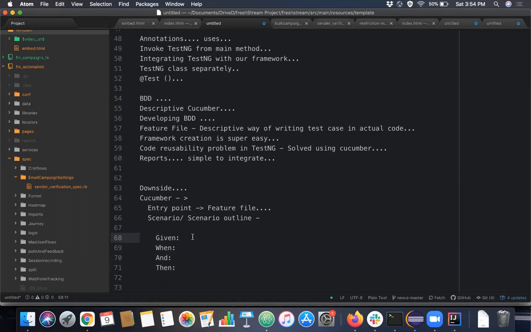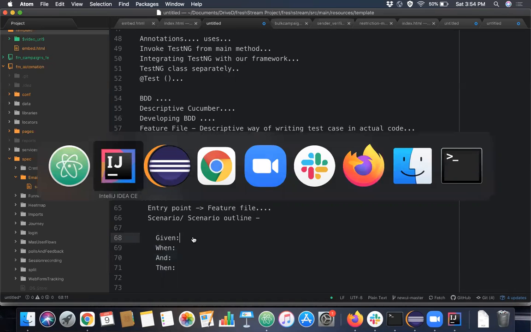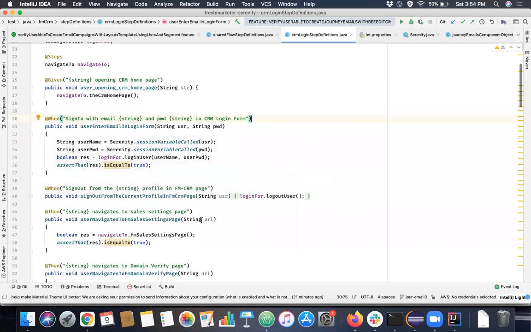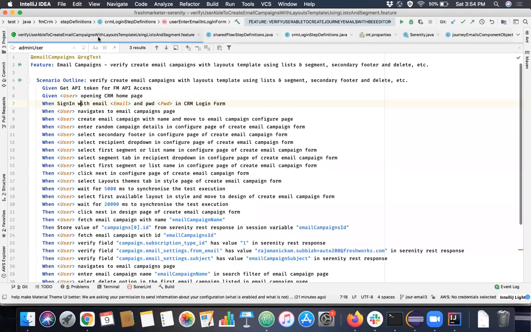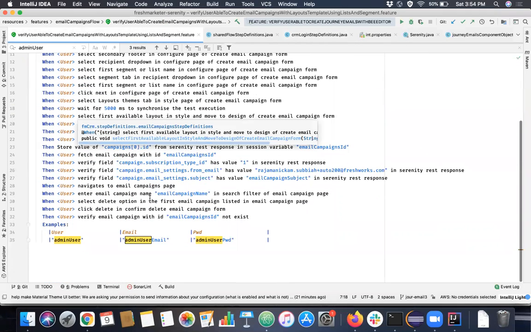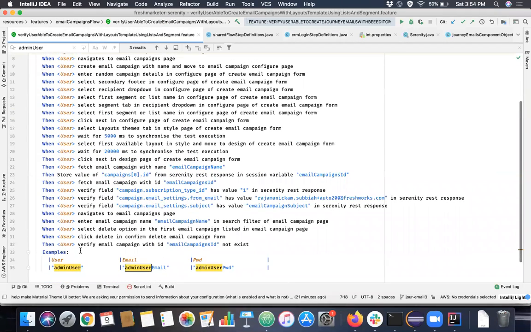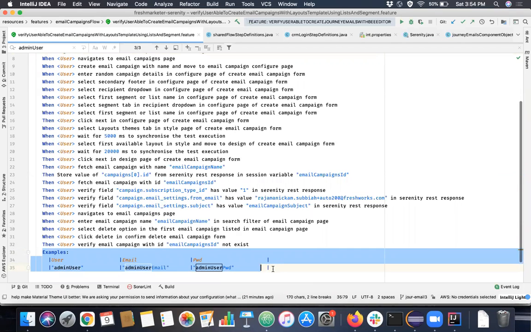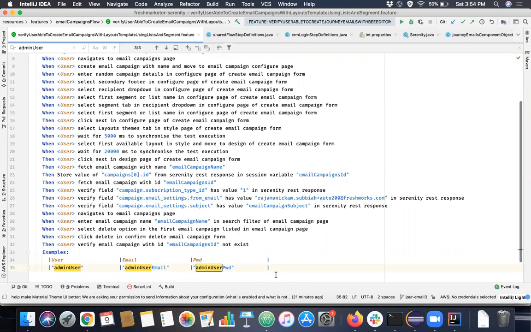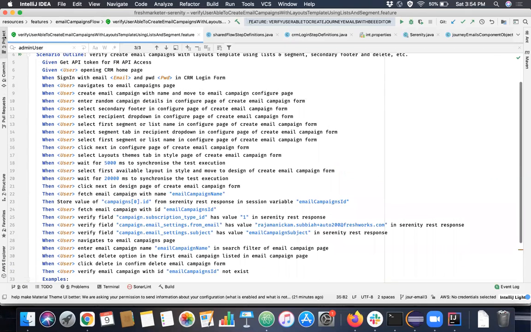And we also saw how we can pass our arguments through this feature file into our methods by using this Examples keyword, and however many arguments you are passing here, that many times this particular test case will be executed, right? So okay, these are the scenarios we saw in basic.